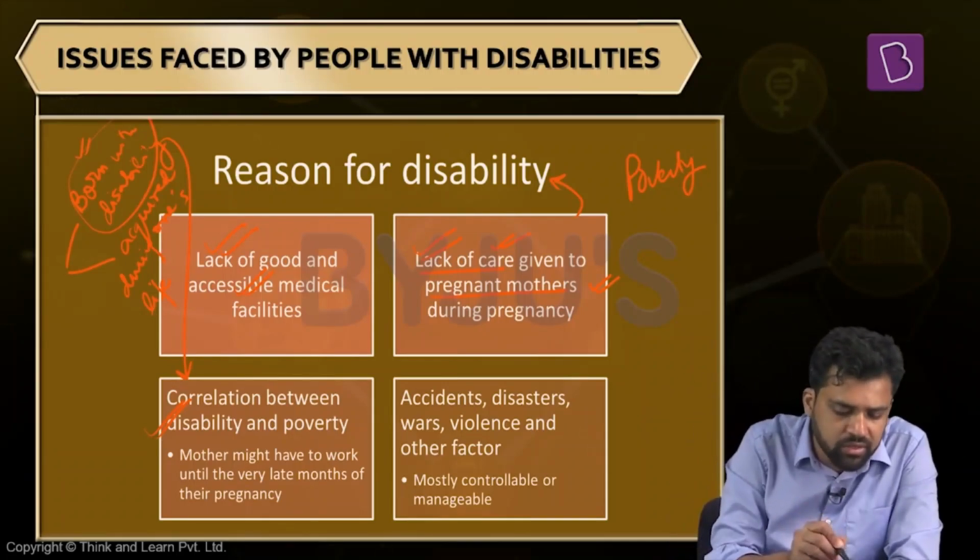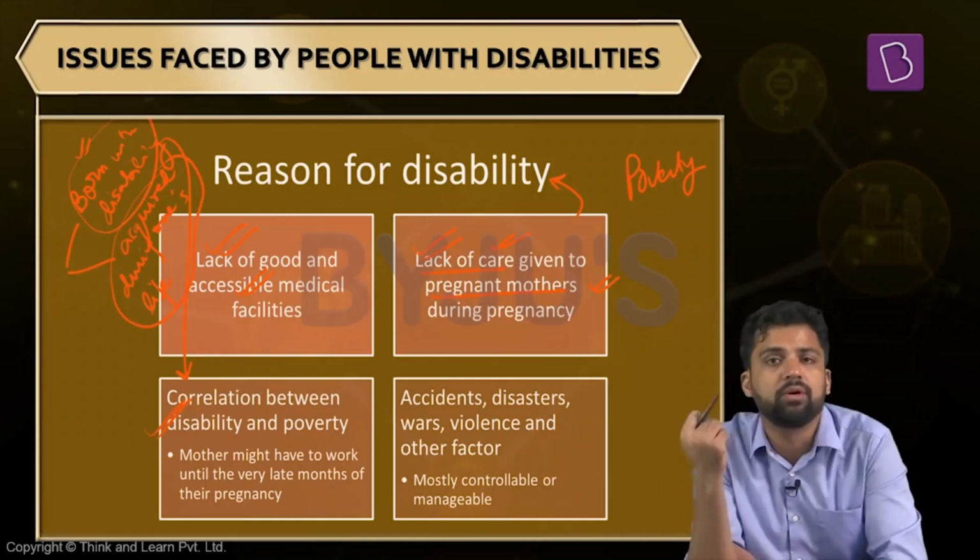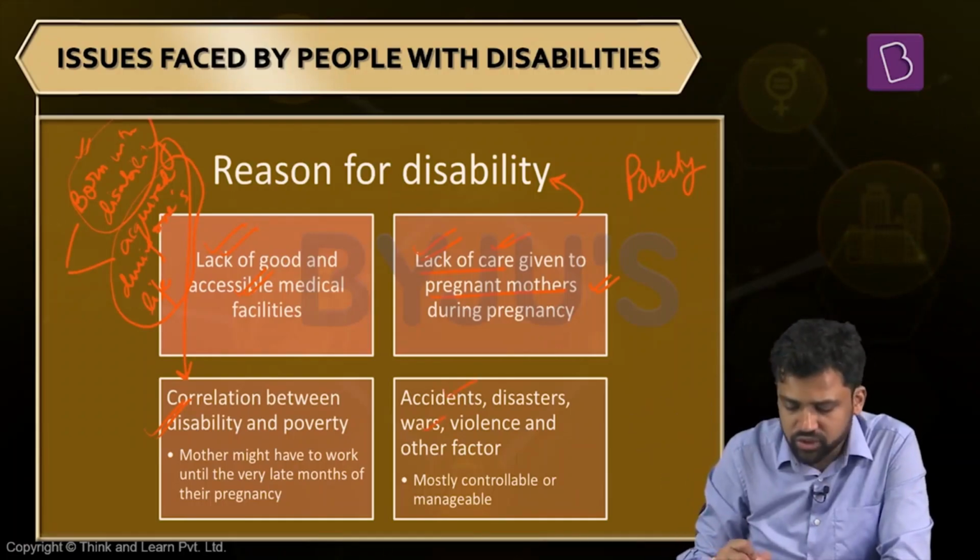Now, another type of disability is disability which is acquired during one's lifetime. What do we mean by this? How is disability acquired during lifetime? For example, there can be a road accident. An individual might lose his limbs and he becomes disabled. So there can be accidents. There can be different wars, violence. There can be disasters, natural disasters.